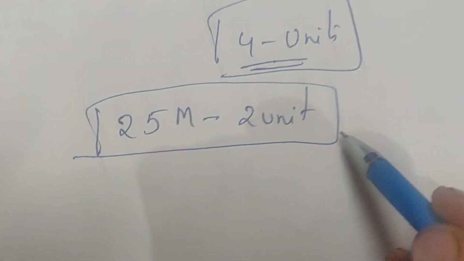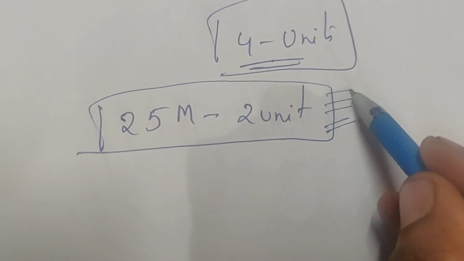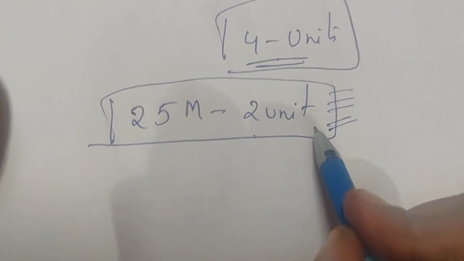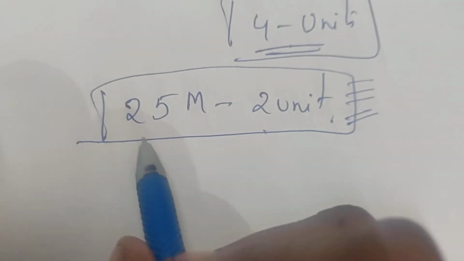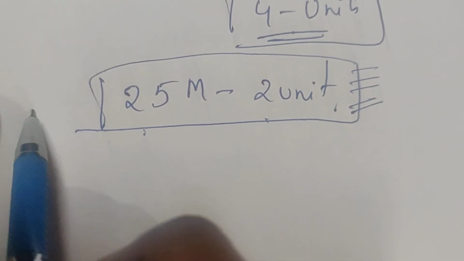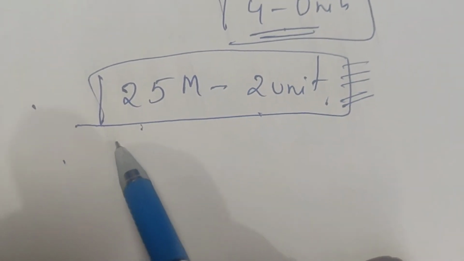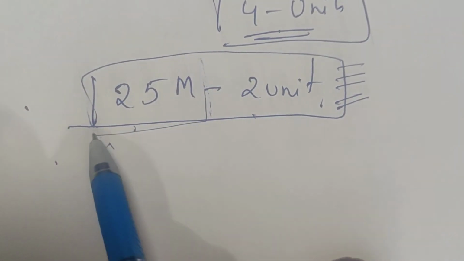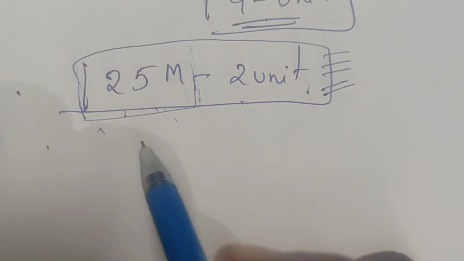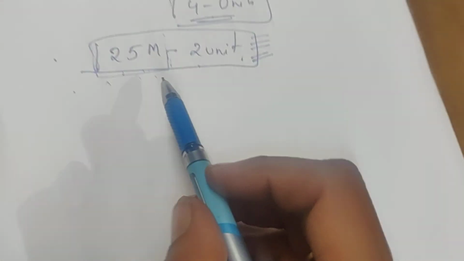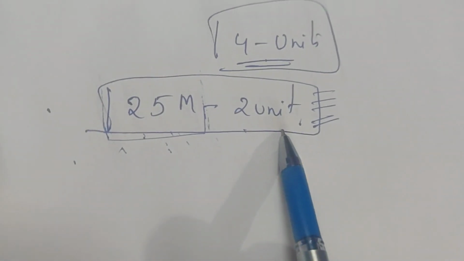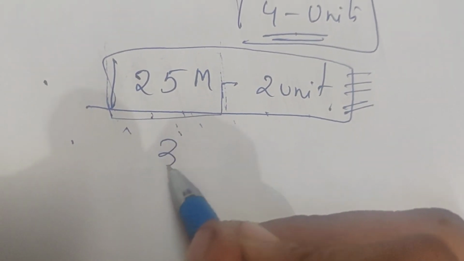I'm damn sure, based on last year's question paper and the pattern, you'll mostly get 25 marks. All the drugs are present in that unit only. So for 25 marks you have to go for the second unit.